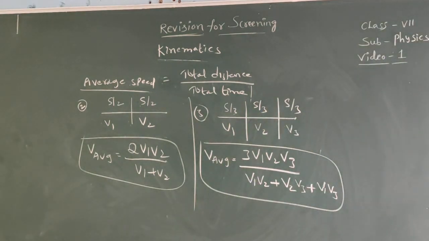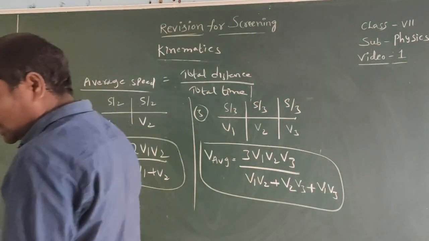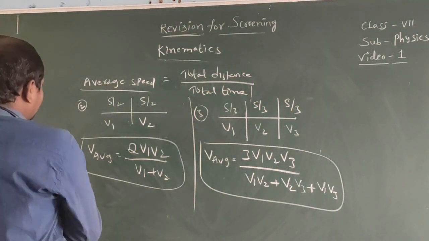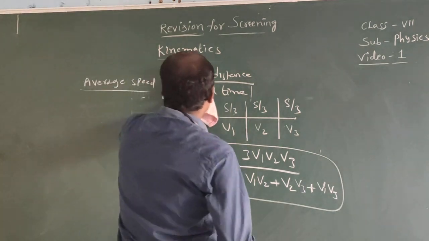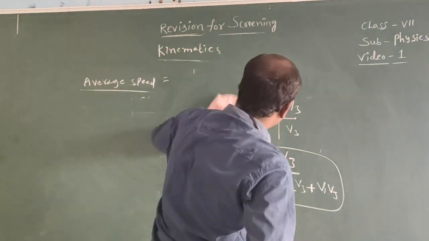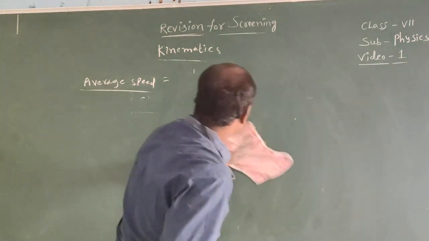And the next one: the body is moving with different speeds in two equal intervals of time. Then the average speed formula is V1 plus V2 by 2.